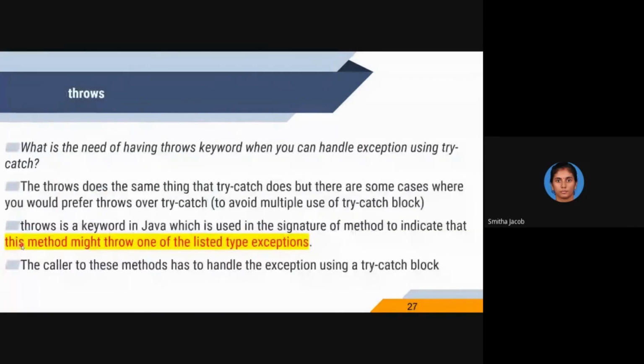Okay, next we can see what is throws. See, using the throw statement, we handle exceptional situations in a block of code or a set of program statements. Suppose I want to handle the exception in a method. I want to take precaution to handle the exception in a method. In the method signature itself, I can use the keyword throws. And moreover, I can list more than one type of exception in a single line.